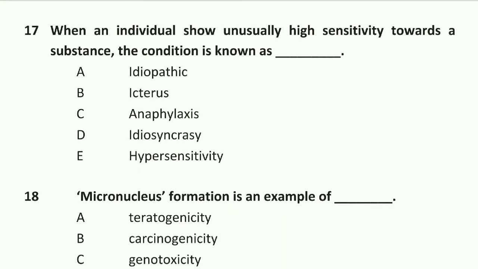Next question: when an individual shows unusually high sensitivity towards a substance, the condition is known as idiosyncrasy. Option D is right.